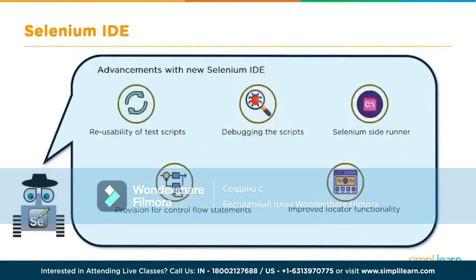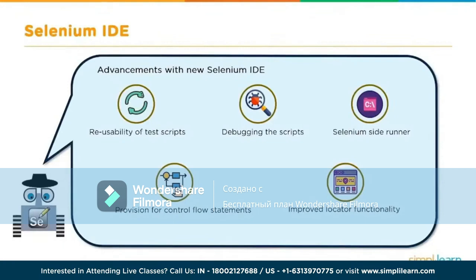Now with this new IDE also comes a good amount of features. Reusability of test cases, a better debugger, and most importantly, it supports parallel test case execution. They have introduced a utility called Selenium Side Runner that allows you to run your test cases on any browser. So you can create your automation using the IDE, say on Chrome or Firefox, but through the command prompt, using Side Runner, you can execute these test cases on any browser, thus achieving cross-browser testing.